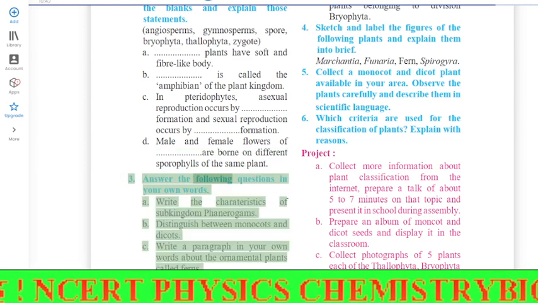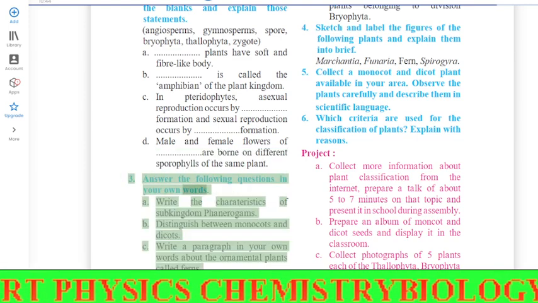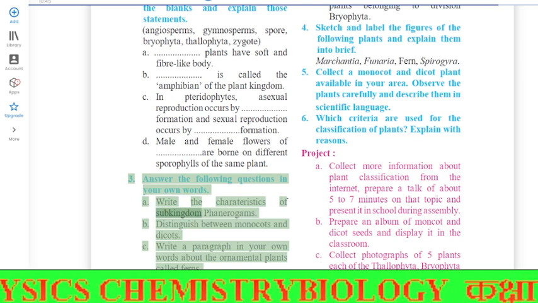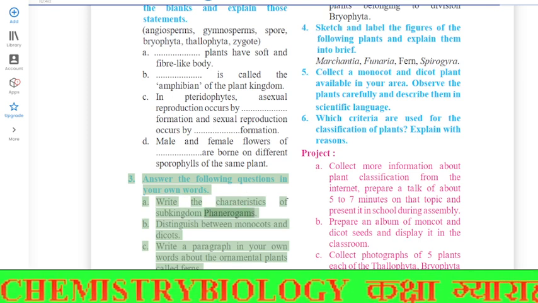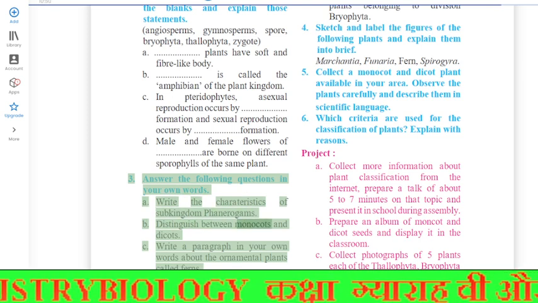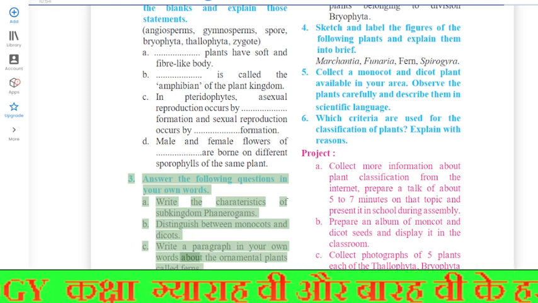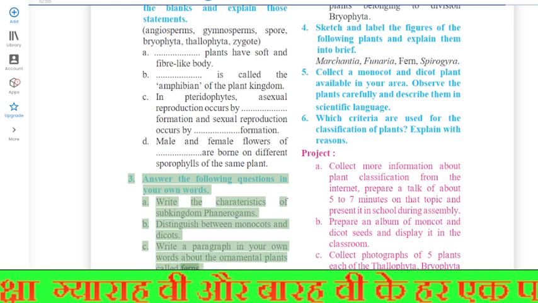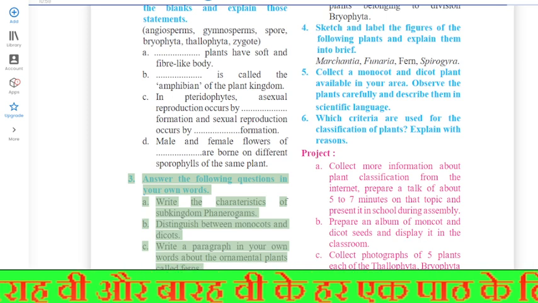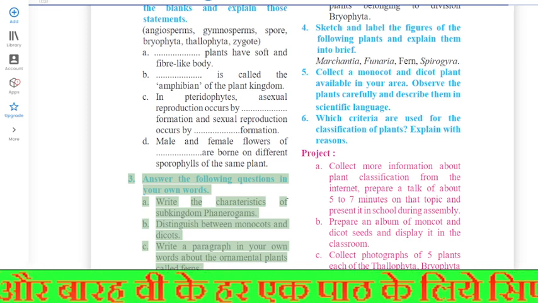3. Answer the following questions in your own words. A. Write the characteristics of subkingdom phanerogams. B. Distinguish between monocots and dicots. C. Write a paragraph in your own words about the ornamental plants called ferns. D. Sketch, label, and describe the spirogyra.